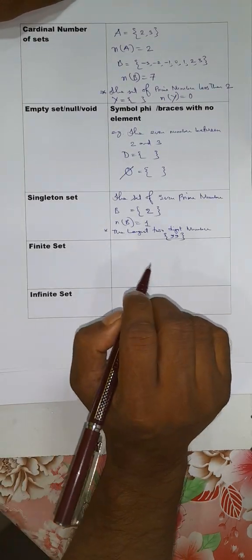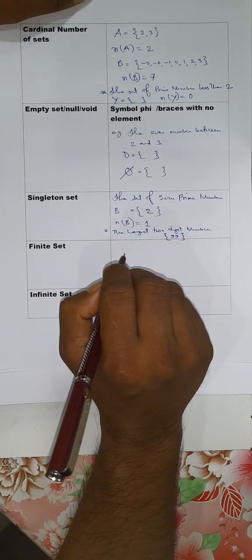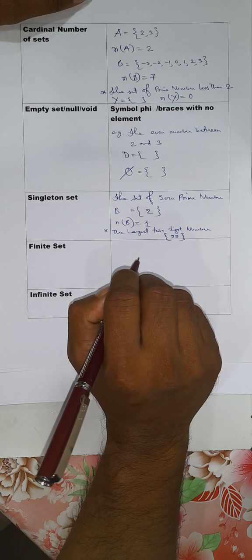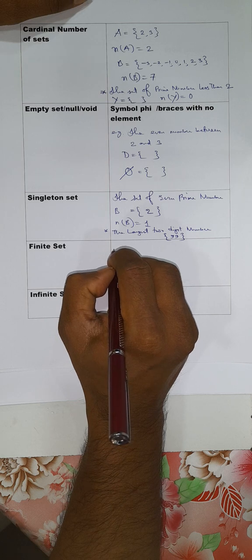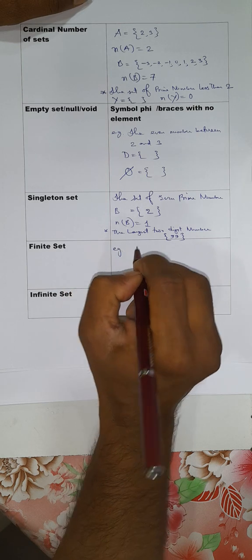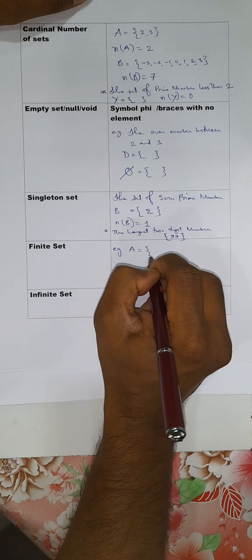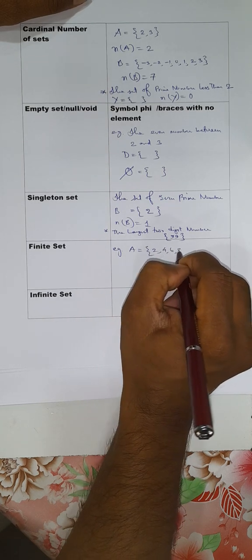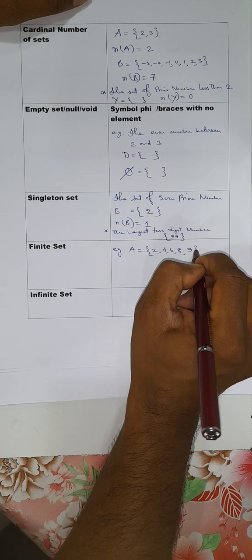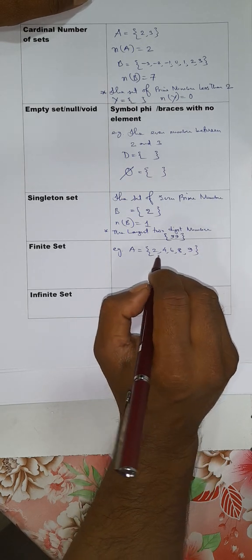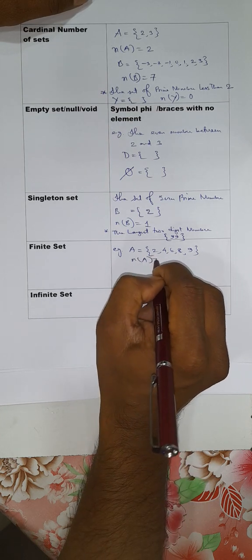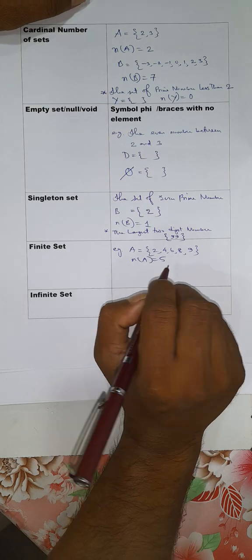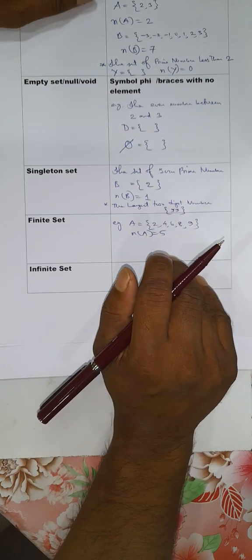Now another is finite set. It means the elements of the set are countable, a finite number of elements. Suppose, for example, A equal to 2, 4, 6, 8, 9. Now, how many elements are there? 1, 2, 3, 4, 5. 5 elements, and n(A) equal to 5. It's a finite set. Countable.